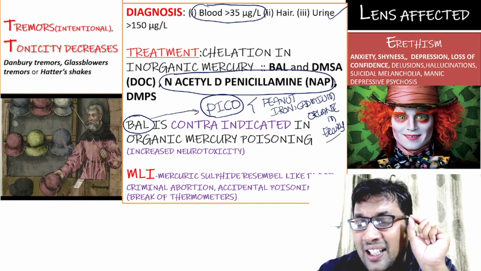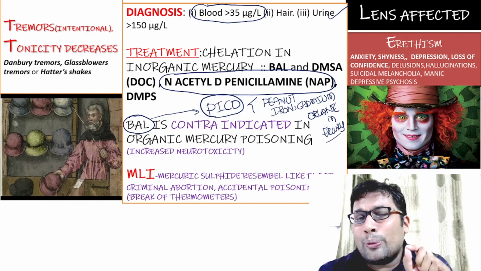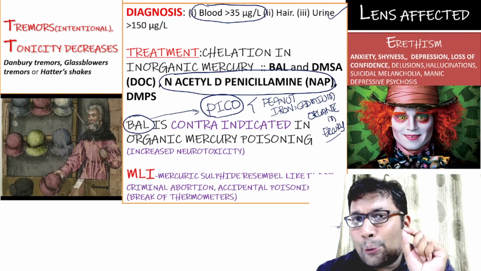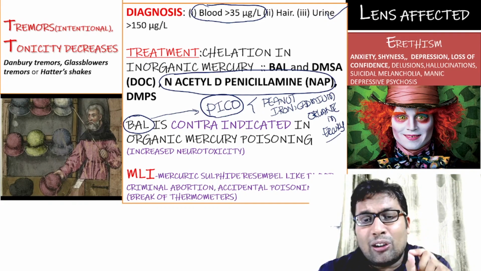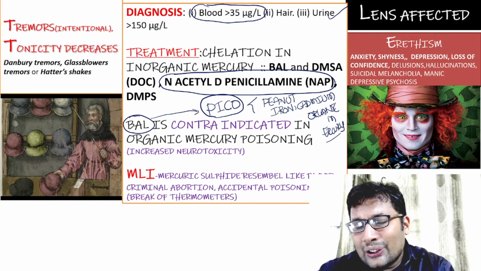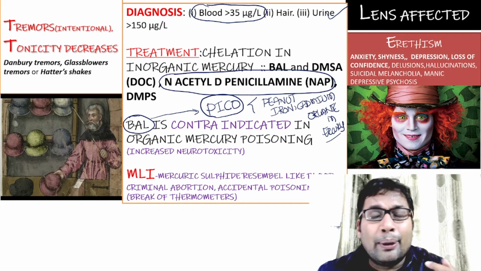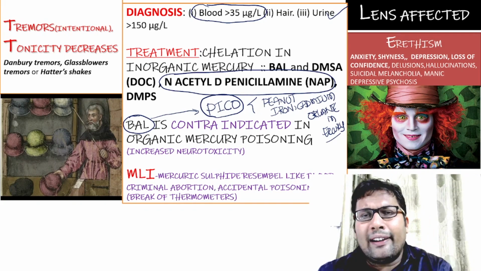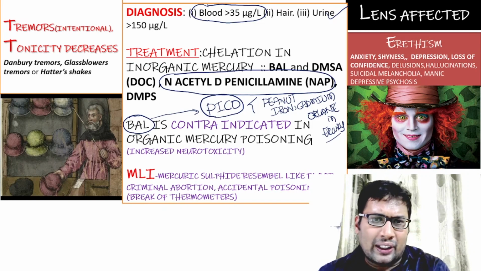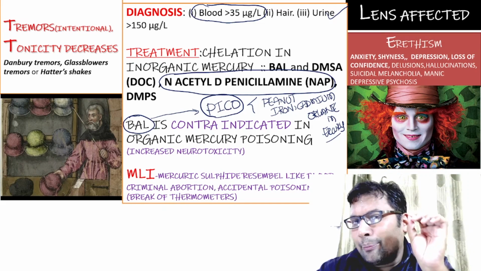There can be an accidental poisoning of mercury. Suicide and homicide are very rare. Accidental poisoning is seen whenever there is a break of the thermometer in the mouth, or a break of the BP apparatus. So that can lead to accidental mercury poisoning. So this is about mercury poisoning.